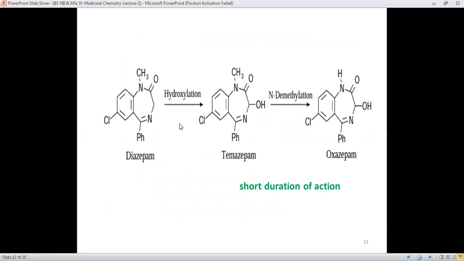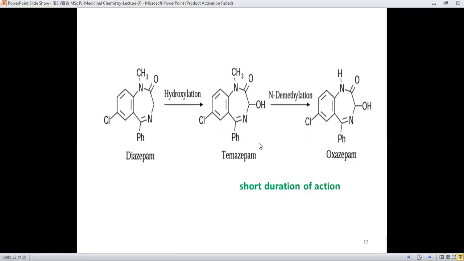Like when it undergoes the hydroxylation reaction, diazepam will undergo hydroxylation at this carbon. And this carbon is very important, intervening between two unsaturated groups.